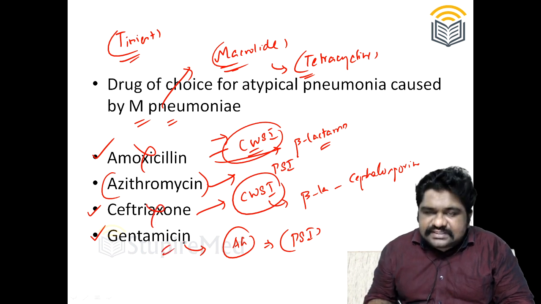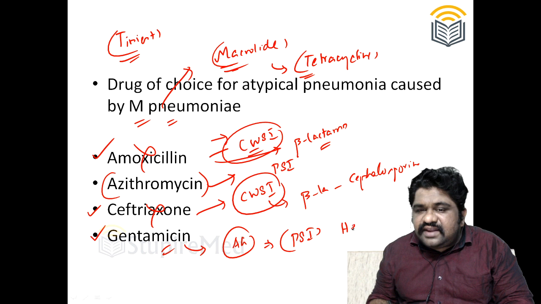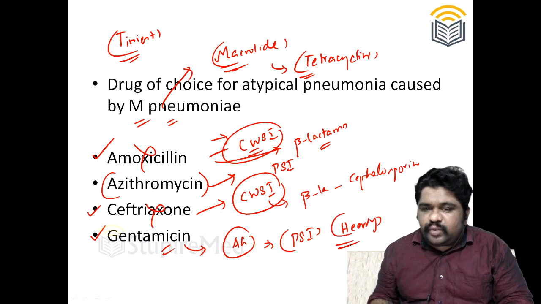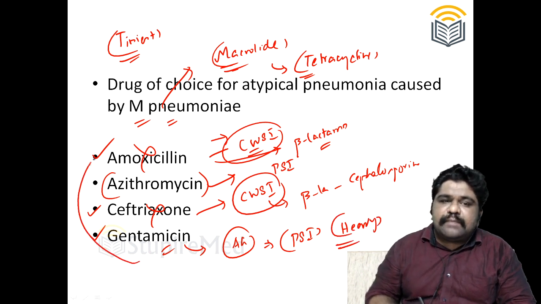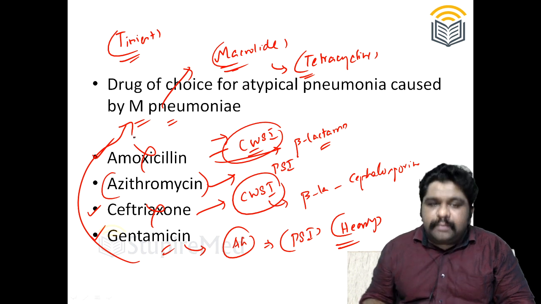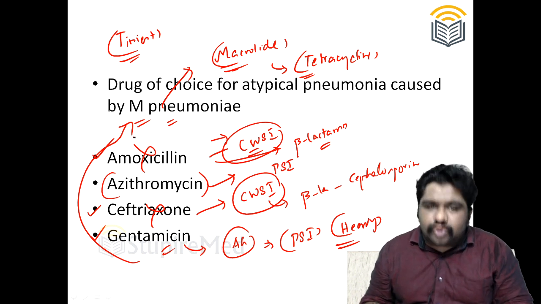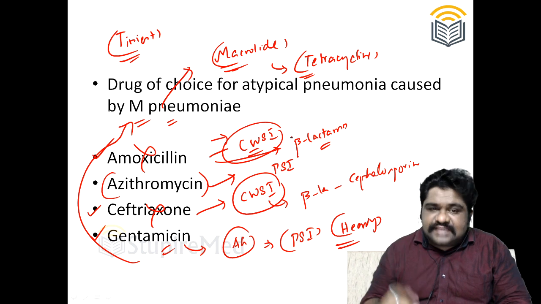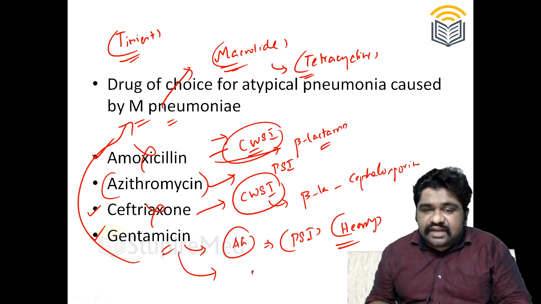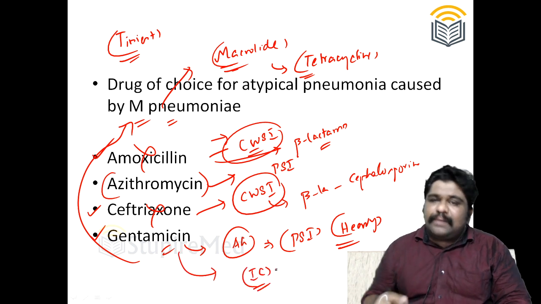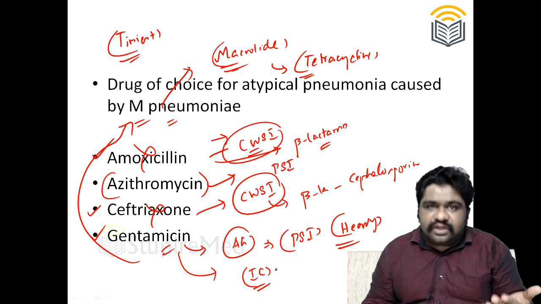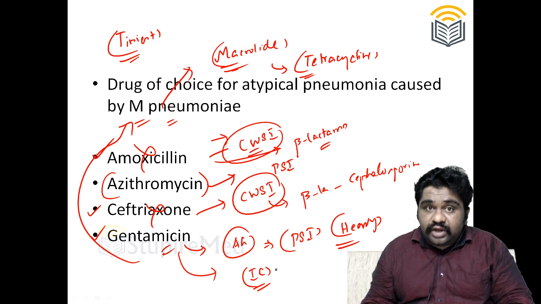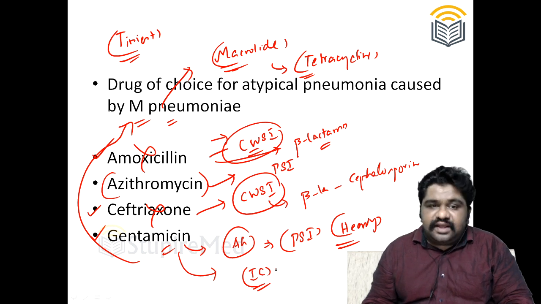But gentamicin is a drug which is very heavy in terms of molecular weight, and uptake of gentamicin by Mycoplasma pneumoniae is very poor. Because of it, gentamicin will not play a very good role in case of Mycoplasma pneumoniae. At the same time, gentamicin can be very effective against intracellular organisms, while Mycoplasma pneumoniae may be found intracellularly, but most commonly can be found in the extracellular atmosphere. That is why it can be grown on artificial culture media.